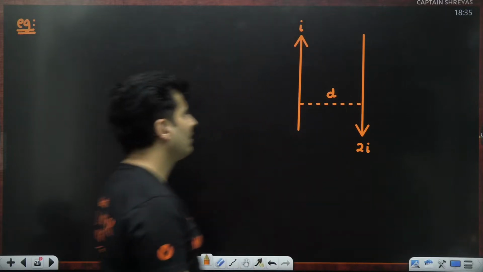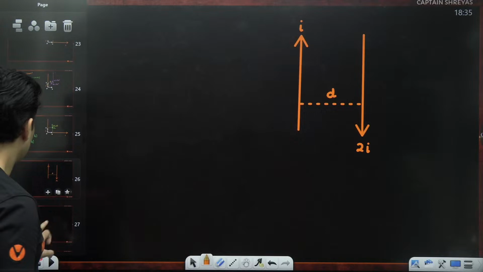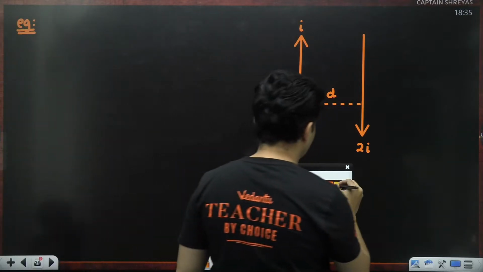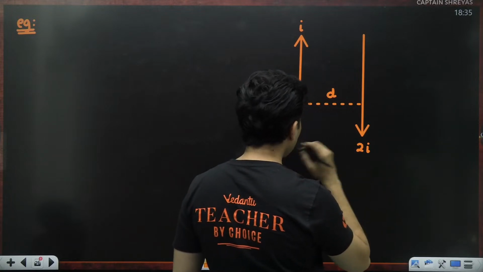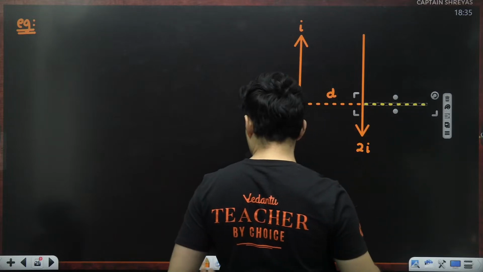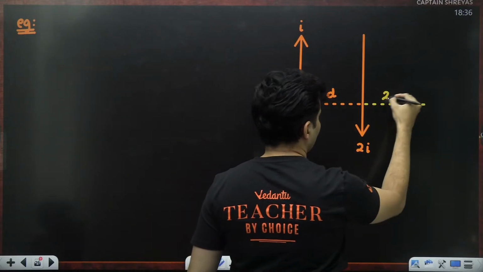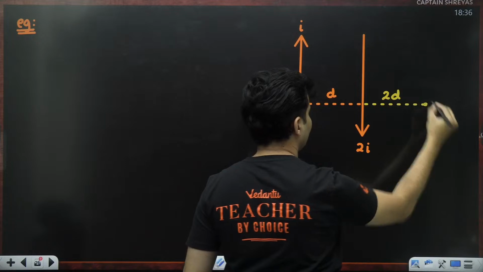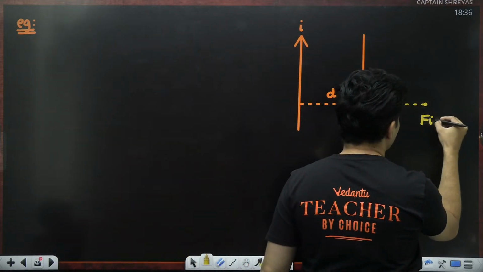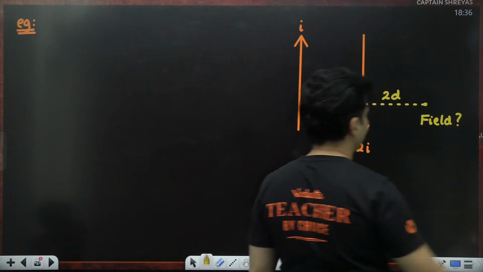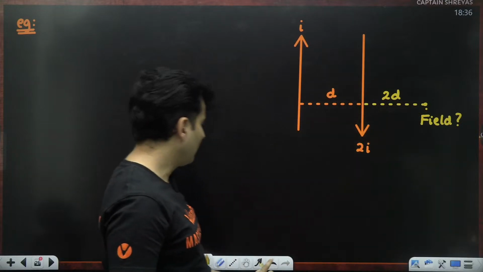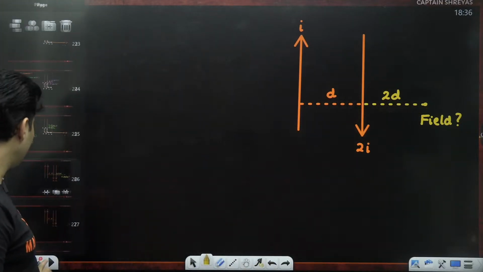Now the question is, if I am standing at a location of, let's say, 2D from this wire at this particular point, find the field over here. What is the magnetic field over here due to these infinitely long wires? Okay, let's try and solve this particular question.